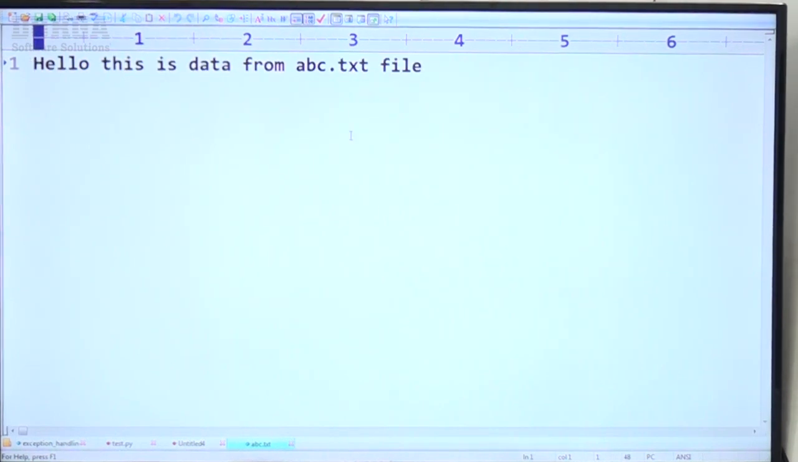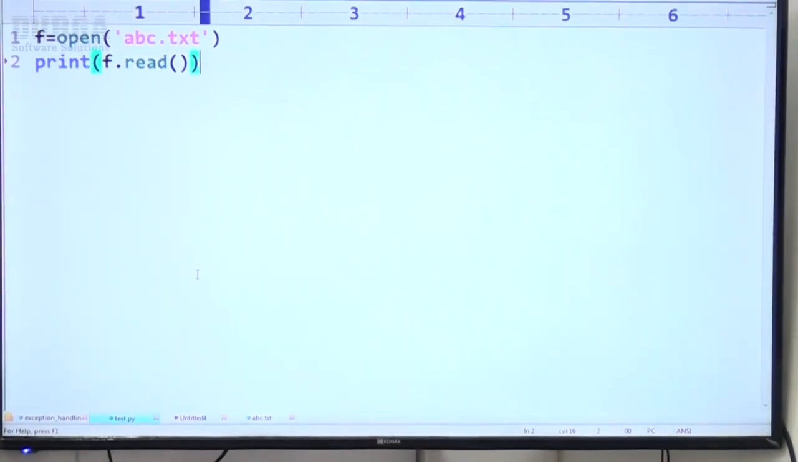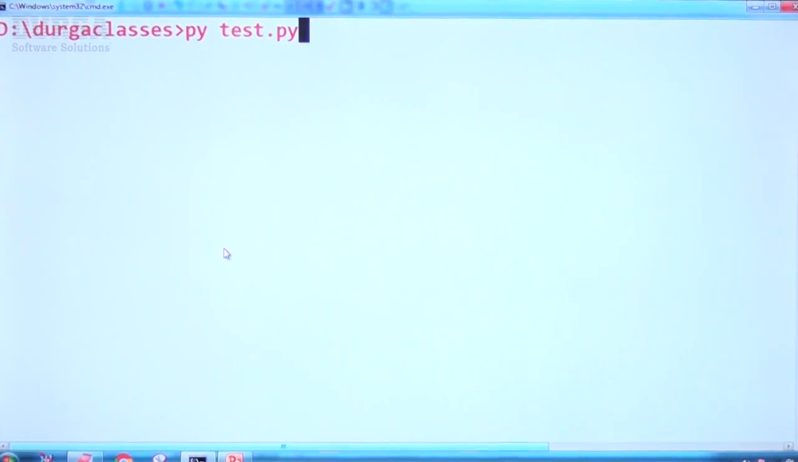Hello, this is the data from abc.txt file. This data is already there in this file. Now observe, what is the name of this file? abc.txt is already there, sir. Okay. Now let me run this code. Perfect. My program definitely is going to execute. We are never going to face any problem.